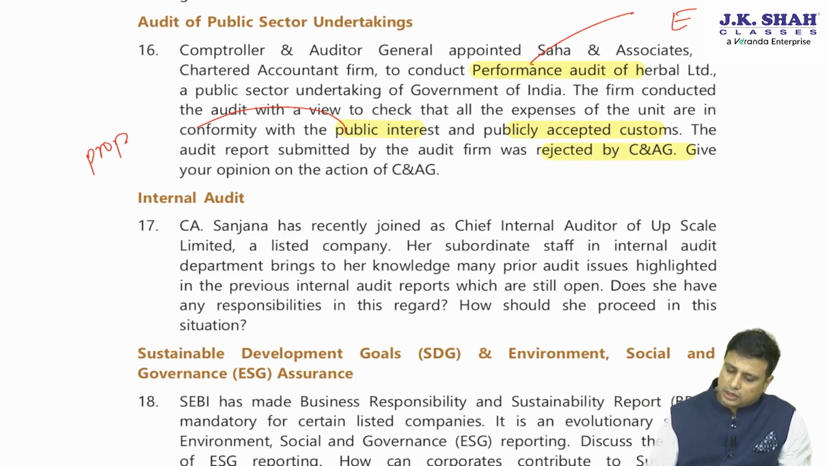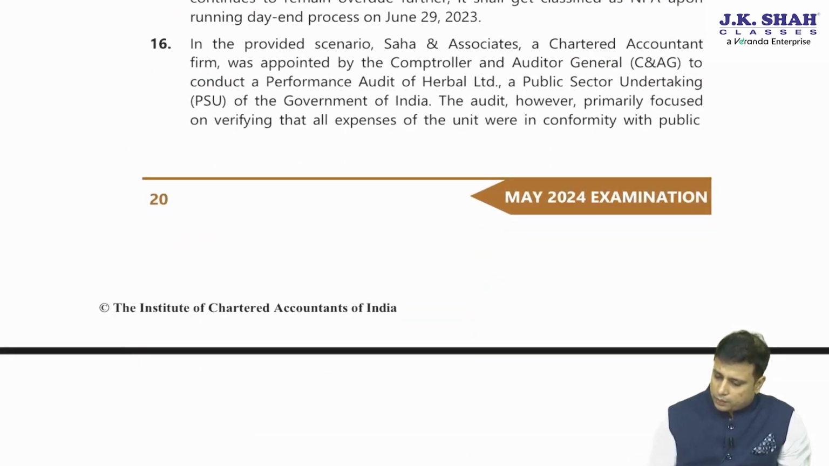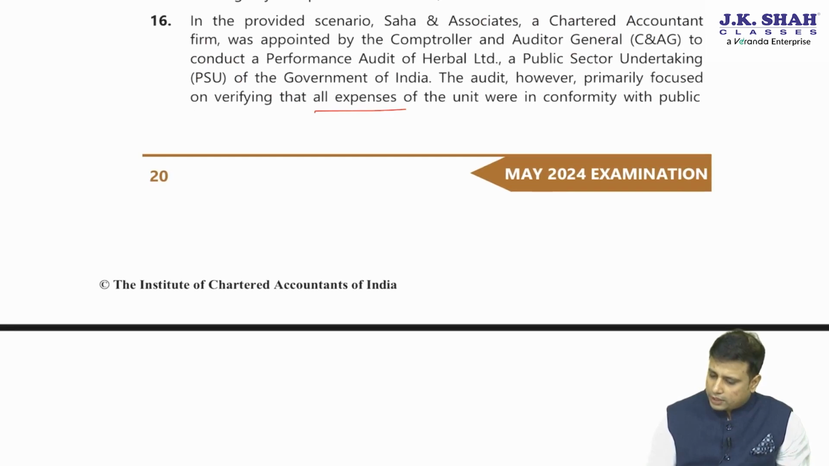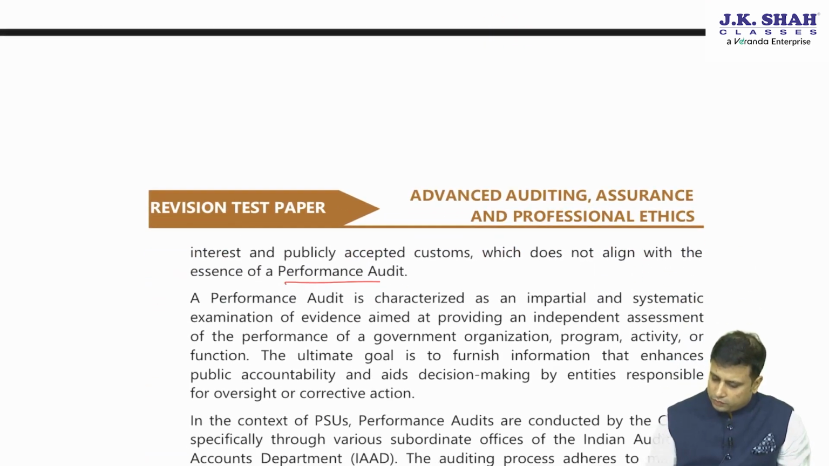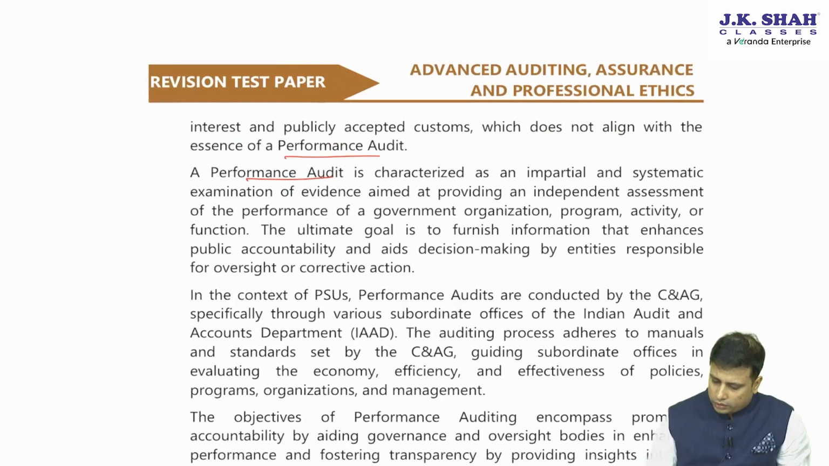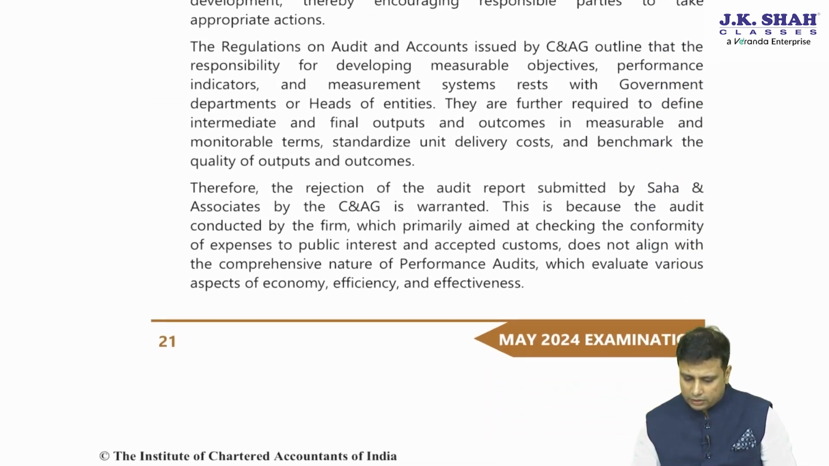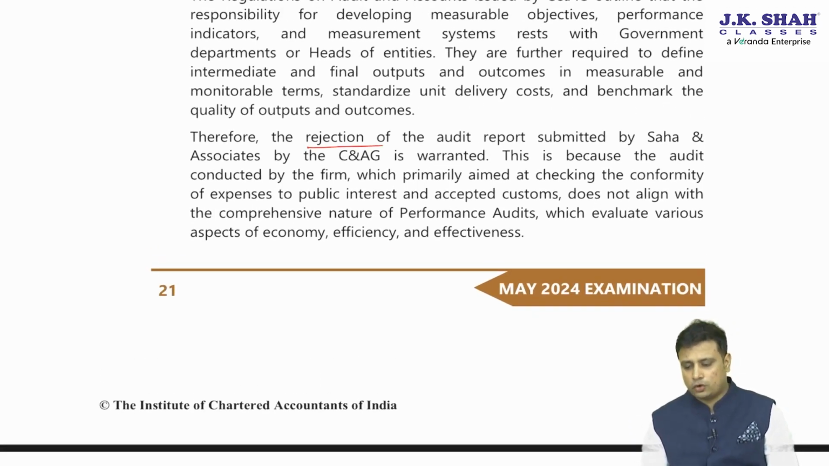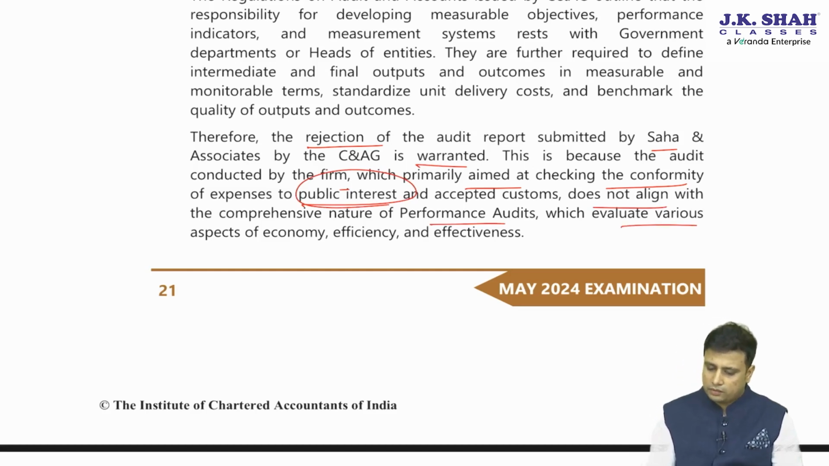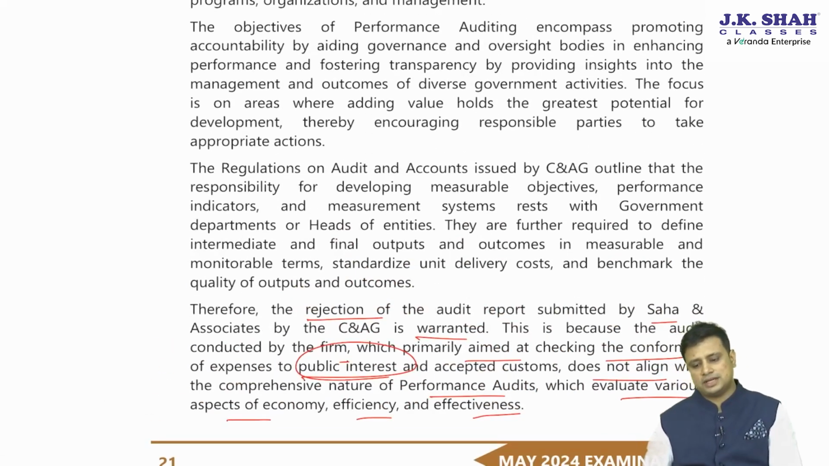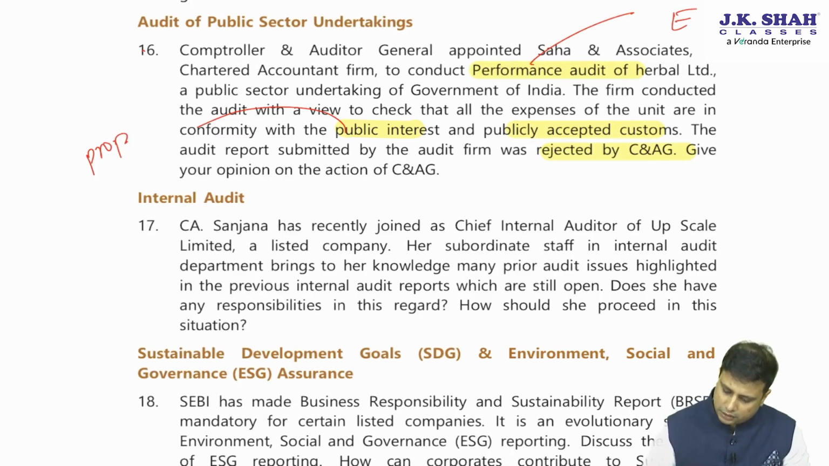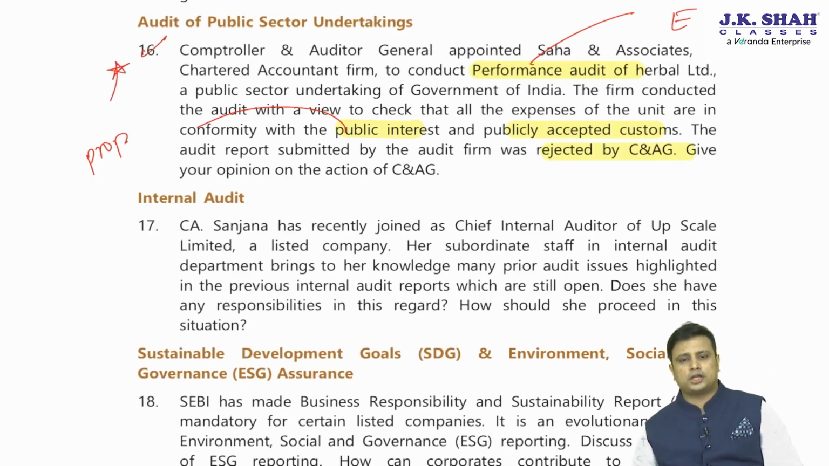Hence, the report was obviously rejected by whom? CAG. The audit checking that all the expenses were in conformity does not align with performance audit, because performance audit focuses on the 3 E's, that is economy, efficiency and effectiveness. Next, the rejection of the audit report submitted is warranted. This is because an audit conducted primarily checking the conformity of the public interest does not align with the performance audit, which evaluates various aspects of economy, efficiency and effectiveness. Hence, the rejection of the report by CAG is appropriate. There is no problem. However, I would suggest you go through this particular answer once.